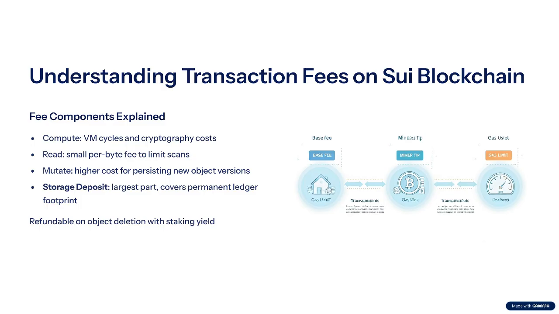The biggest slice is the one you get back later, a storage deposit equal to the permanent footprint you add to the ledger. Delete or shrink that object in a future transaction, and the deposit, plus staking yield earned while it slept, flows back to whoever authorized the deletion.